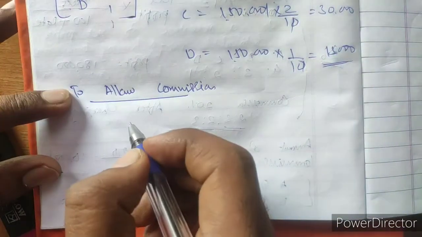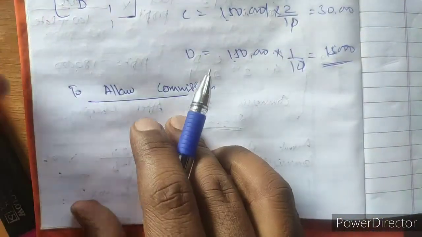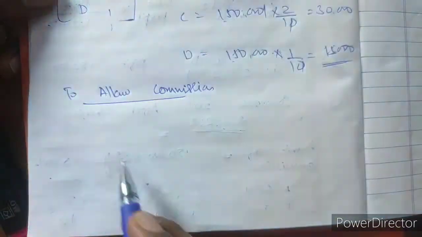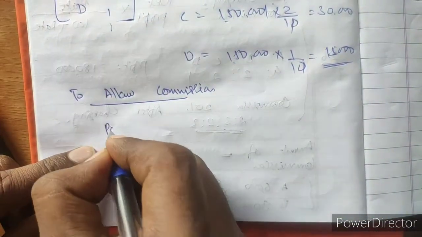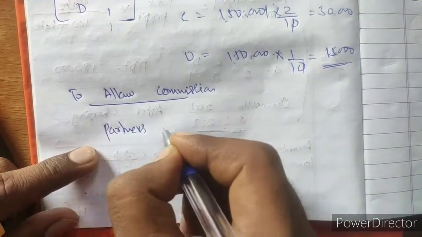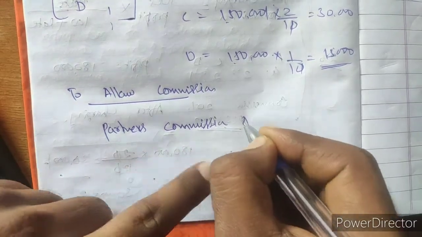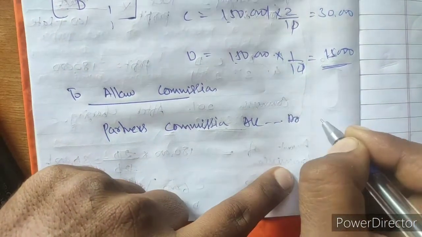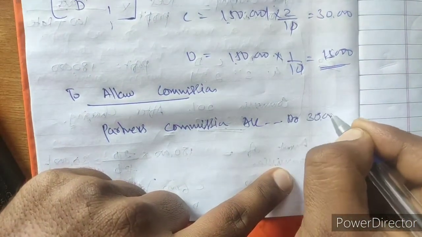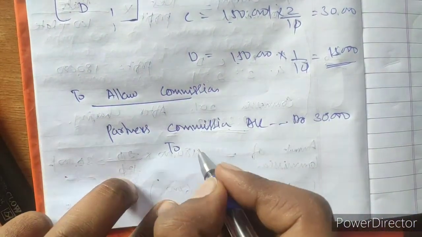This is the total amount they are getting. We have discussed it, they are getting 30,000. So partners commission account debit, this is 30,000. To how many partners are there?